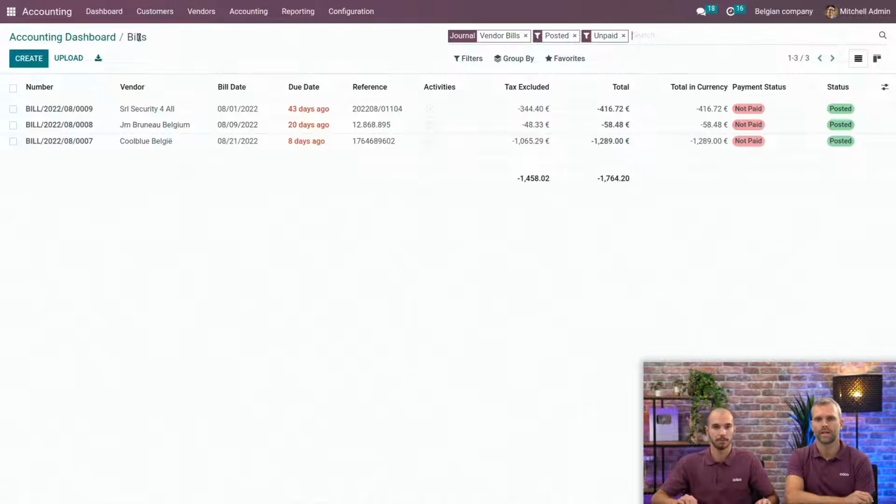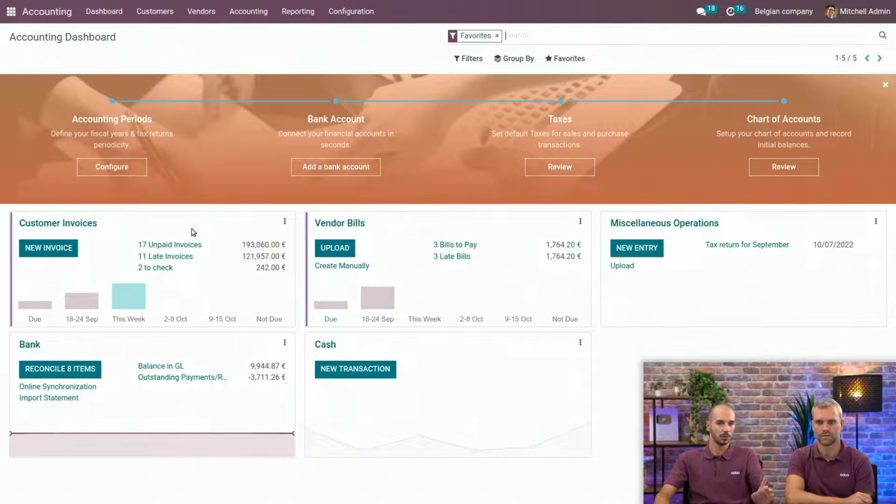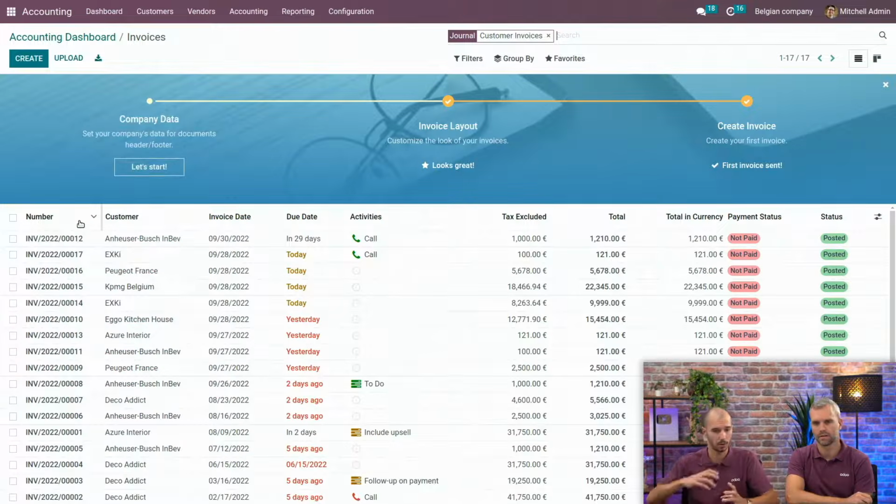Okay. I also heard that Odoo 16 comes with a new feature called accounting firm mode. Can you tell us what that is? Yes, indeed. Before talking about this mode, we will switch to the customer invoice. As you are working in the same database with the client, it's also possible for your client to directly create his customer invoices in the database, meaning that you as an accountant don't need to record all these invoices.